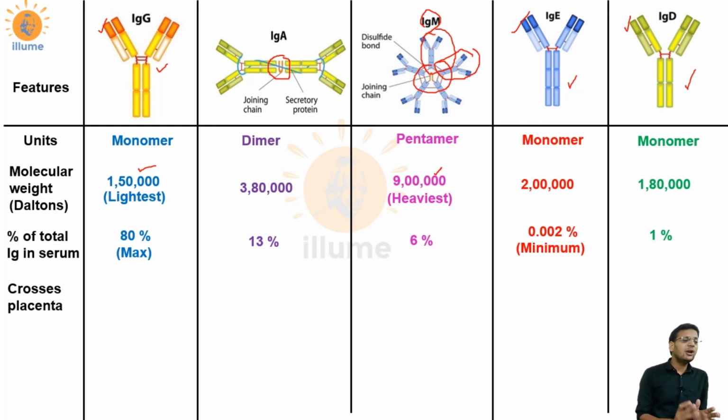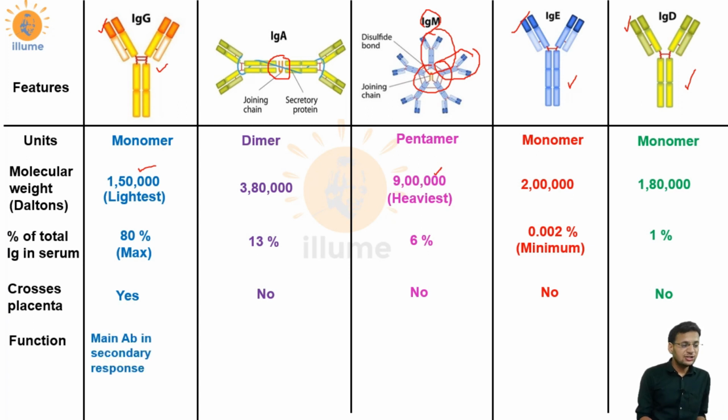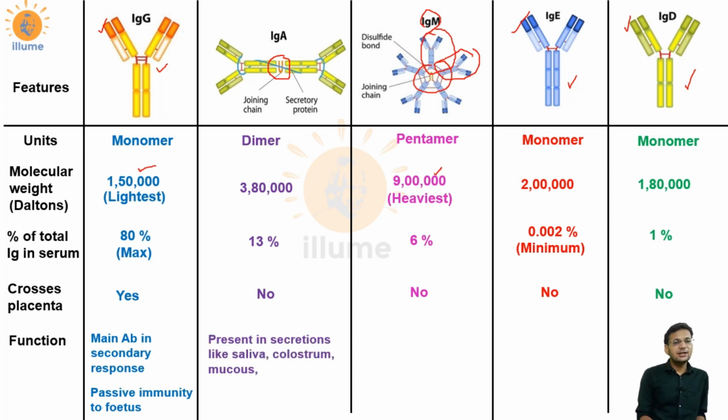Next is a very important question: which type of antibody crosses the placenta? Only IgG can cross the placenta, no other antibody can cross it. So if there is a question that the fetus receives which kind of antibodies, our answer would be IgG. Next is the function. IgG is the main antibody in secondary response, as we discussed in our previous lectures about the secondary immune response. It provides passive immunity to the fetus, as it is the only antibody that can cross the placenta.